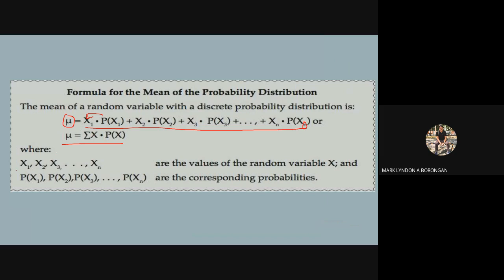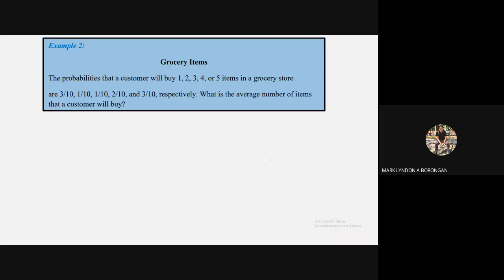Okay? Where x sub 1 up until x sub n are the values of the random variable x, and p of x sub 1 up until p of x sub n are the corresponding probabilities. Okay? Let's proceed to the second example.